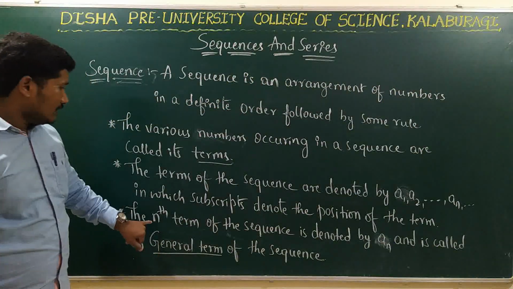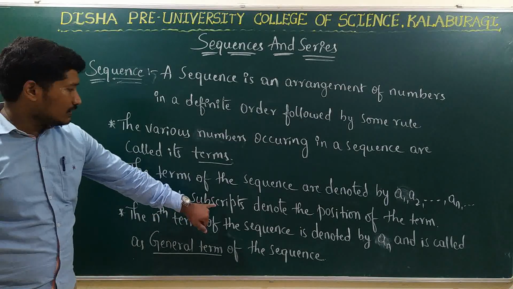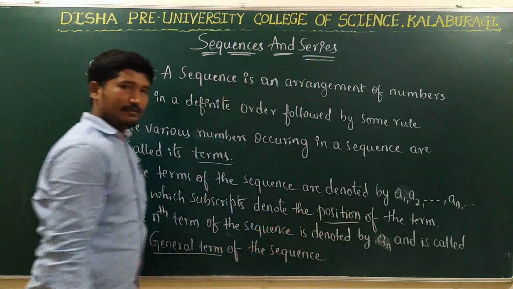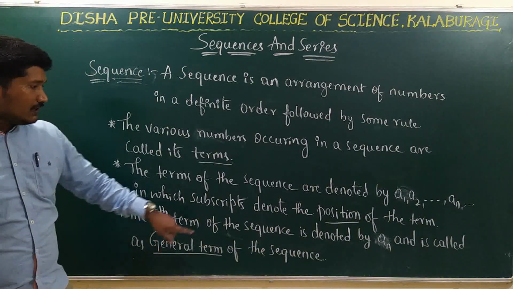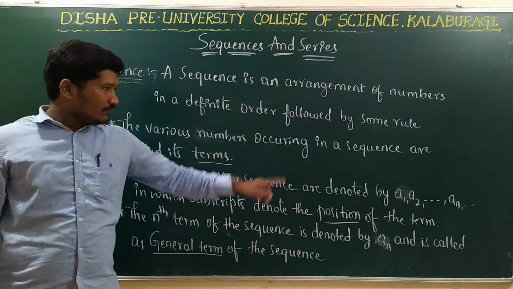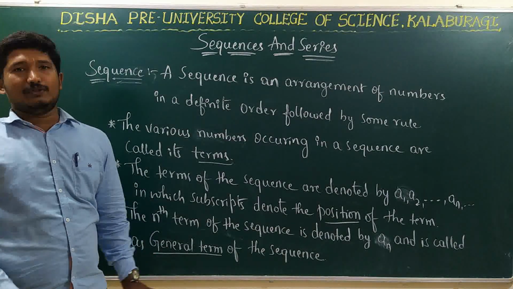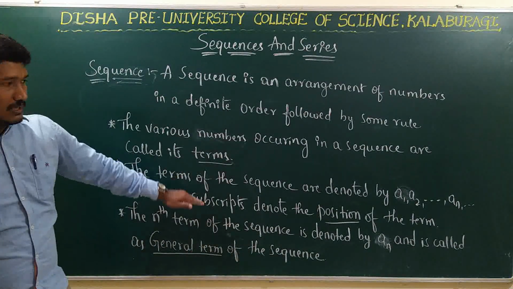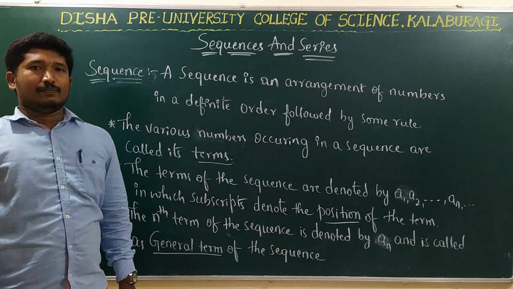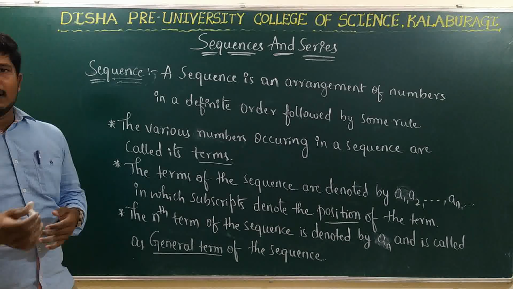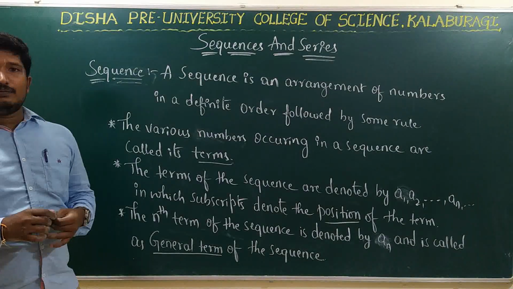And I have also told you that the subscripts denote the position of the term. The nth term of the sequence is denoted by an, and it is called the general term of the sequence. So just take this down. Then after this we will write some more points about finite sequences and infinite sequences.